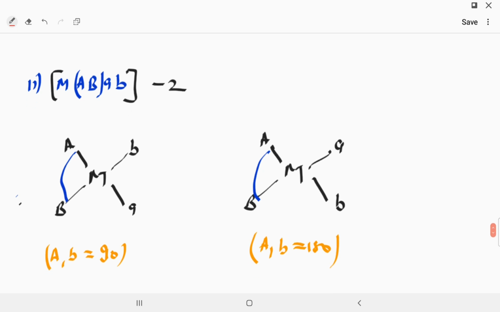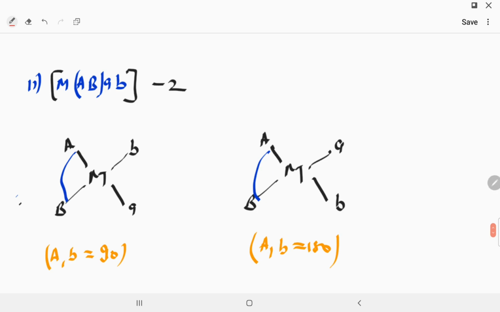Now you can see MABAB. Capital AB is a bidentate ligand and small a and b are monodentate ligands. So the metal atom has three ligands. AB is a bidentate ligand with two donor sides, A is a monodentate ligand and B is also a monodentate ligand.